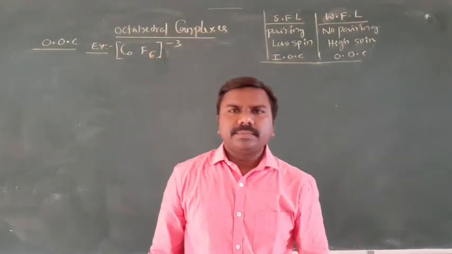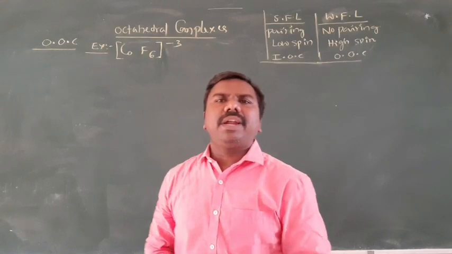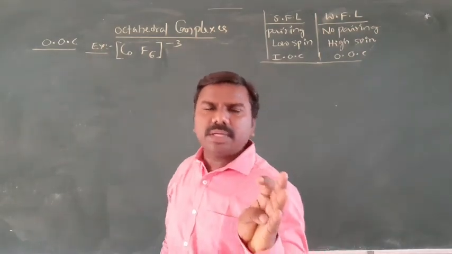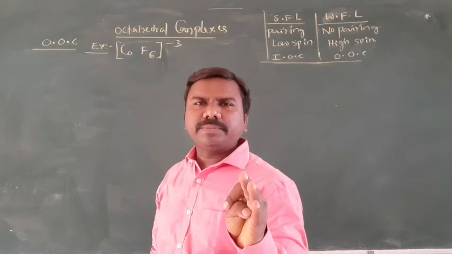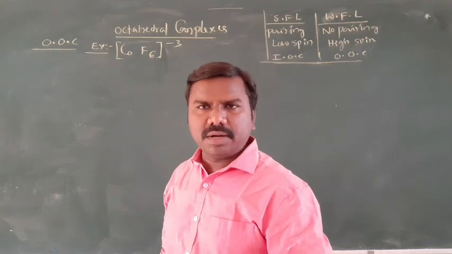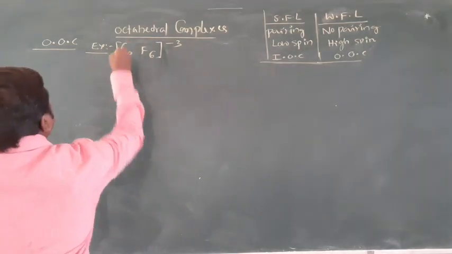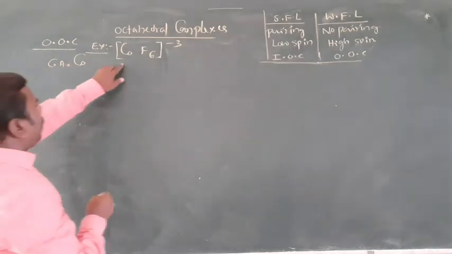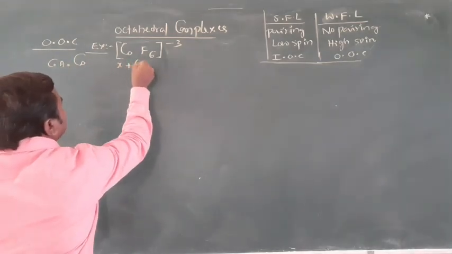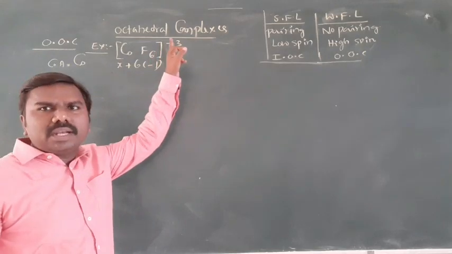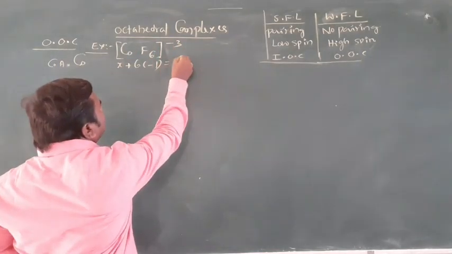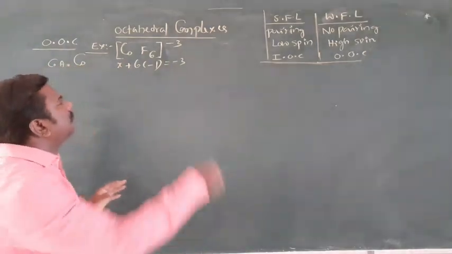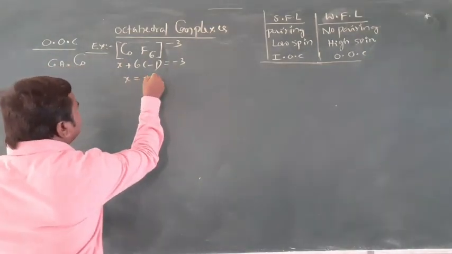Okay, students. We'll observe one more octahedral complex, which is outer orbital complex. The previous is inner orbital, low spin; hybridization, shape, everything we have discussed. Now, the central atom is cobalt, its oxidation state X plus 6 into minus 1, because fluorine is minus 1, charge will be minus 3. X minus 6 equal to minus 3, so here X will be plus 3.